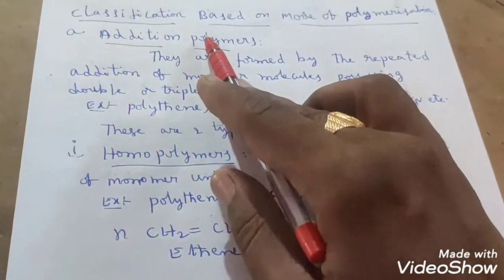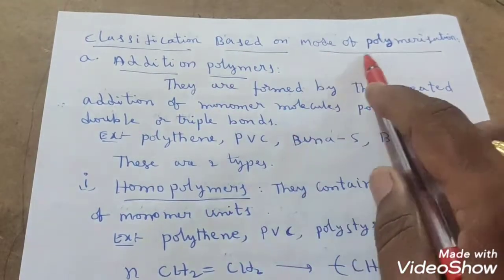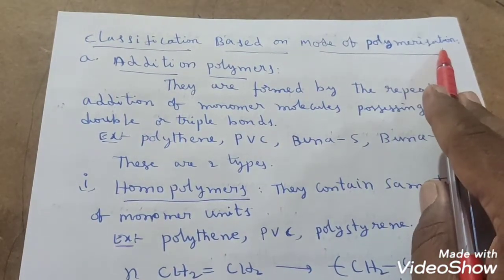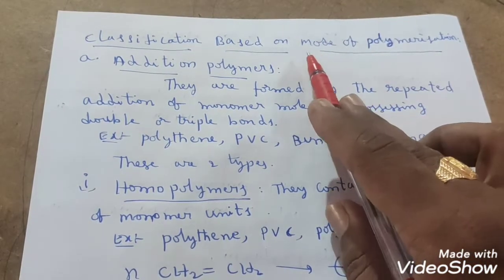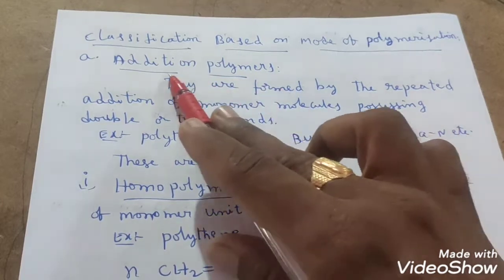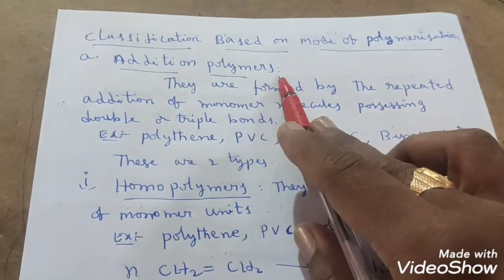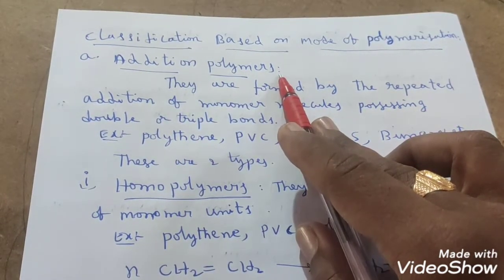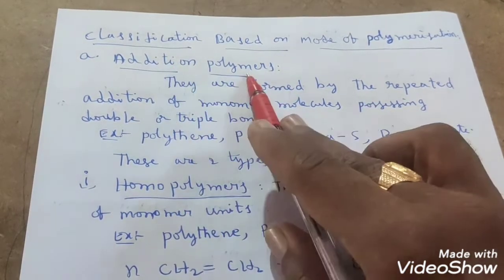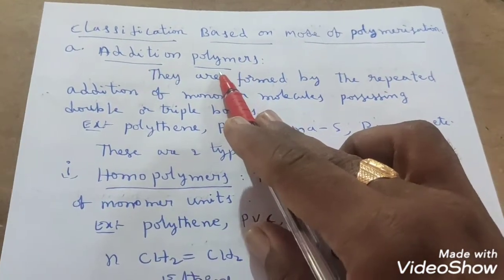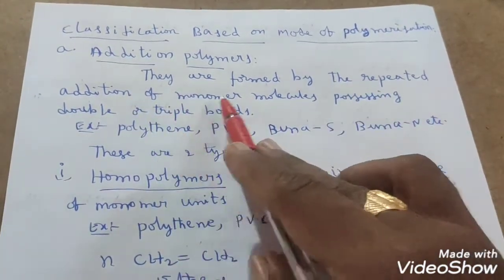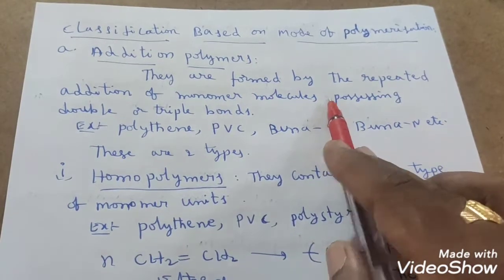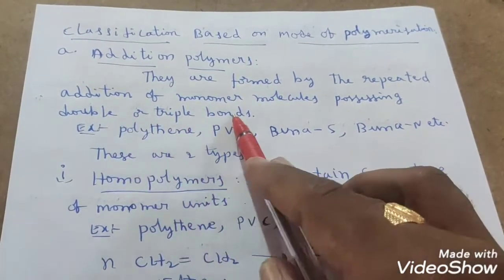And the next classification we have is classification based on mode of polymerization. These polymers are classified into 2 types. One is addition polymers and the other one is condensation polymers. So first we will discuss addition polymers. What are addition polymers? They are formed by the repeated addition of monomer molecules possessing double or triple bonds.